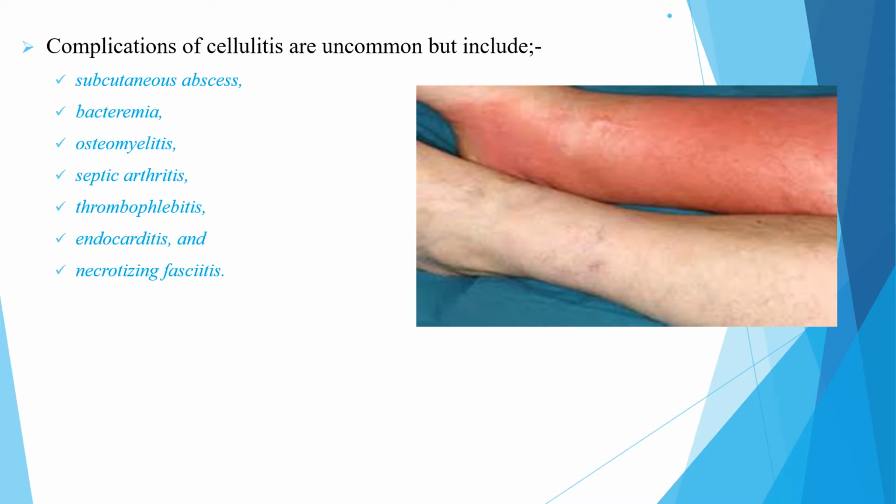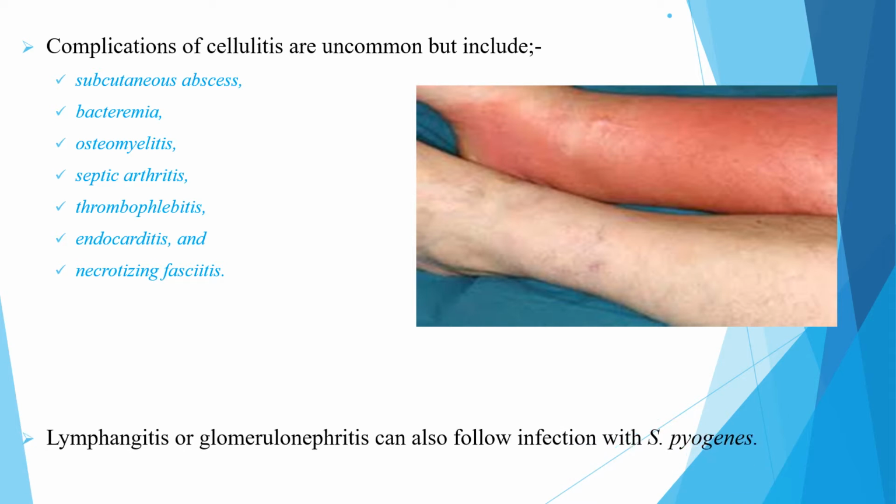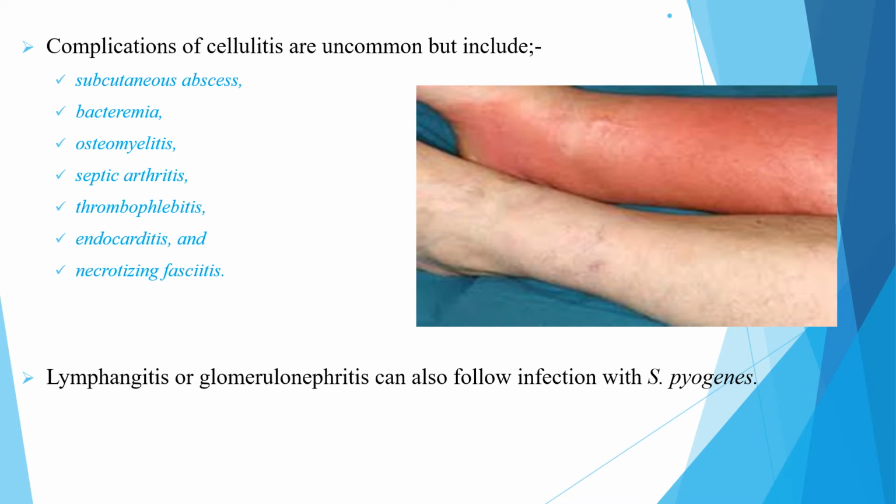When we look at complications of cellulitis, it can cause a subcutaneous abscess. It can also be complicated by bacteremia, osteomyelitis, septic arthritis, thrombophlebitis, endocarditis, and necrotizing fasciitis. Lymphangitis or glomerulonephritis can also follow infection with Streptococcus pyogenes.